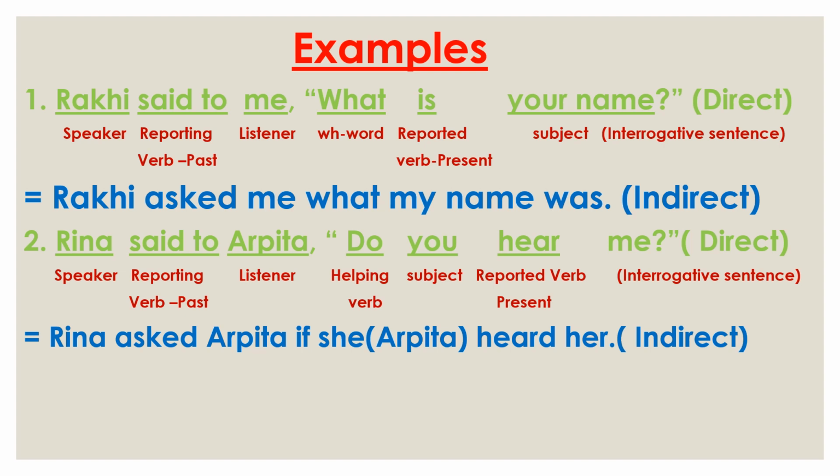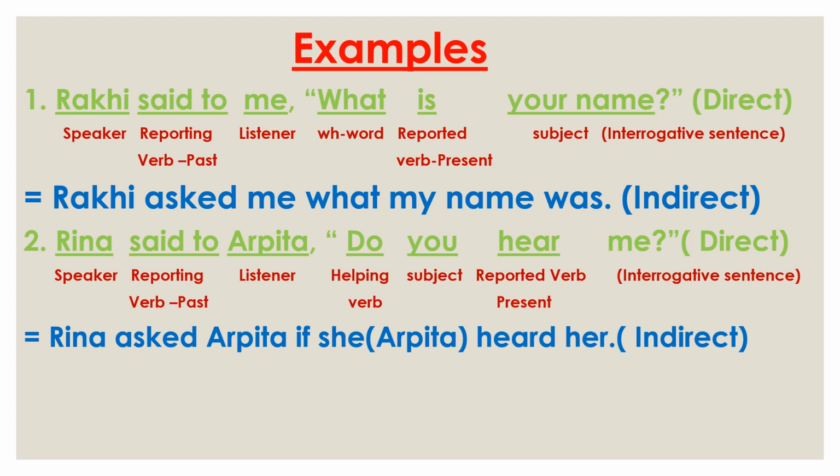Then look at the me. Me will also be changed. Me is the object form of I. So I is the first person. So me will be changed according to the speaker Reena. So Reena is the name of a girl. That's why here we need to use her. So Reena asked Arpita if she, Arpita, heard her.